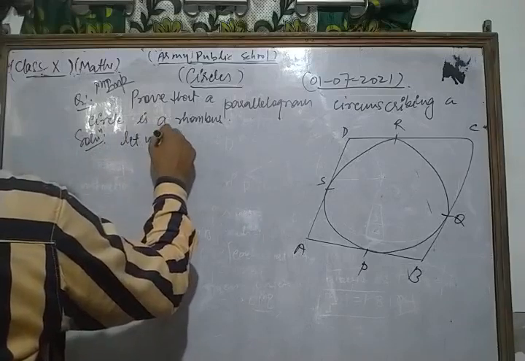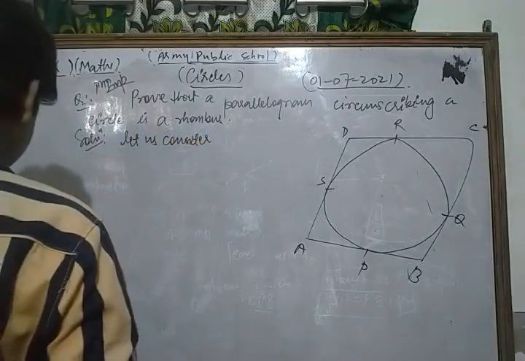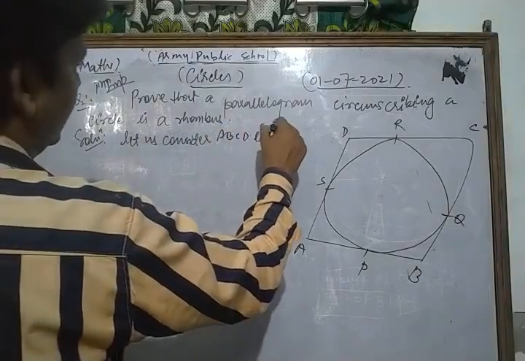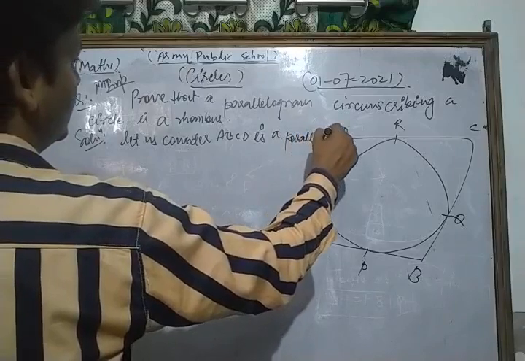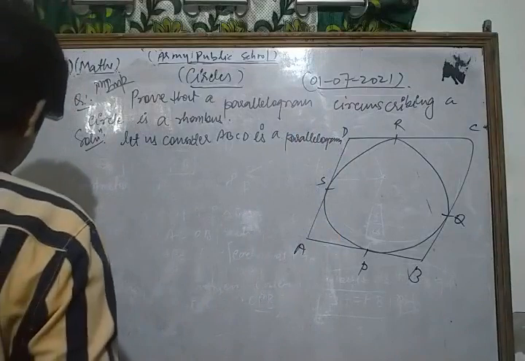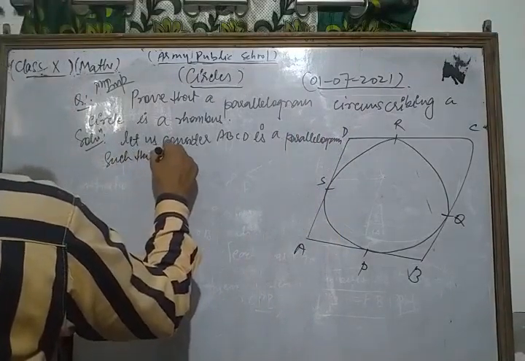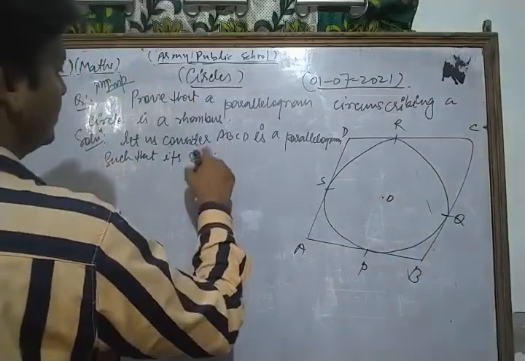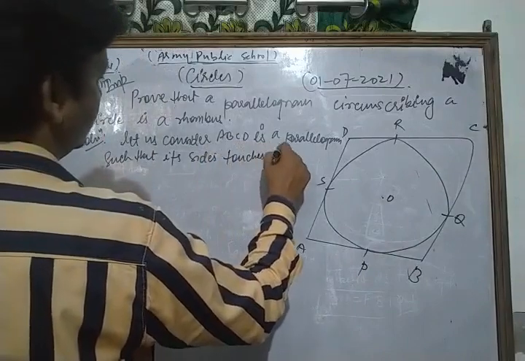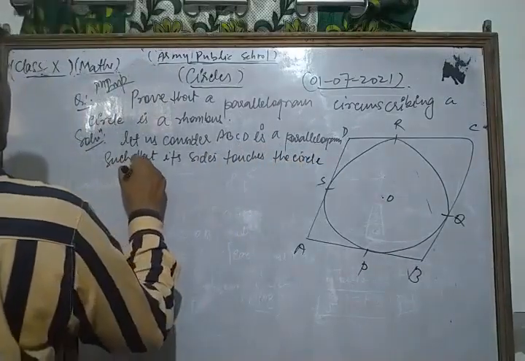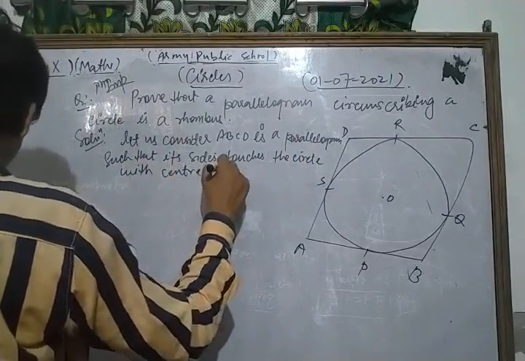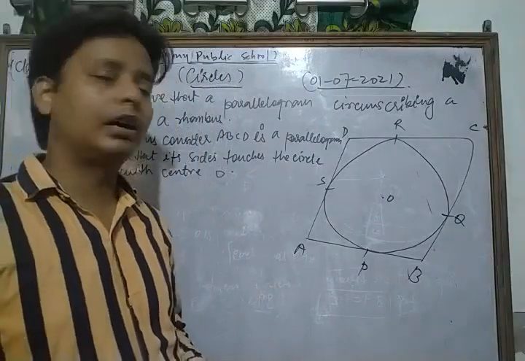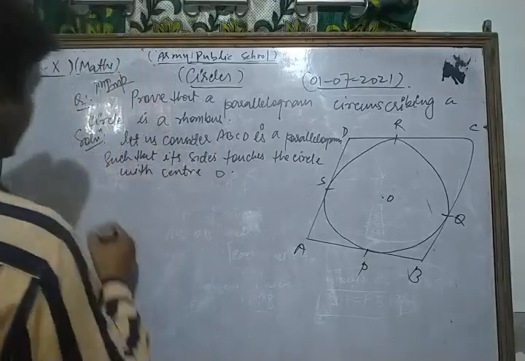Let us consider ABCD is a parallelogram such that its sides touch a circle with center O. And dear friends, we know that a very important result related to this topic is the length of tangents drawn.